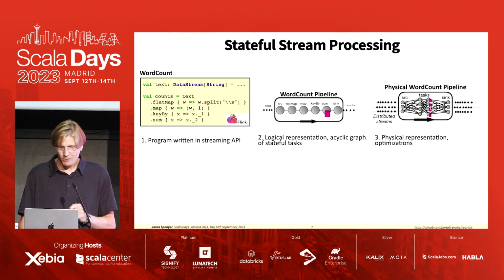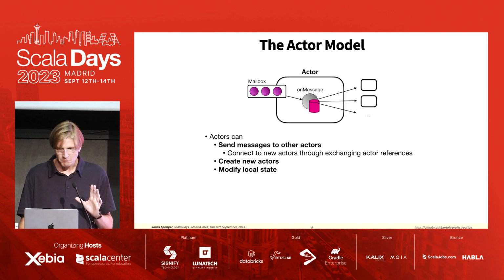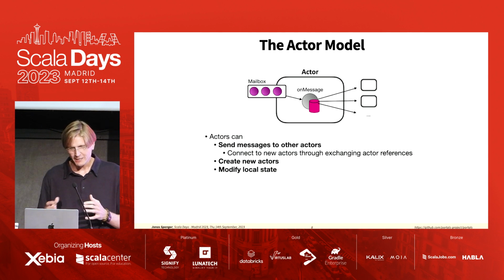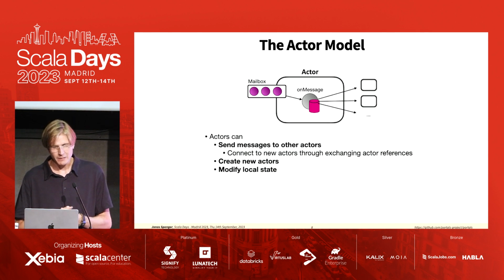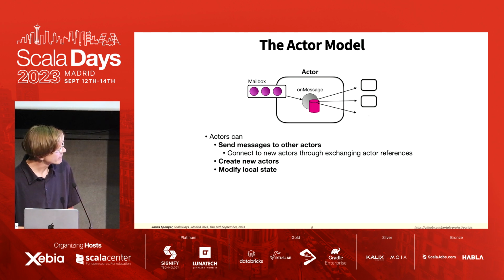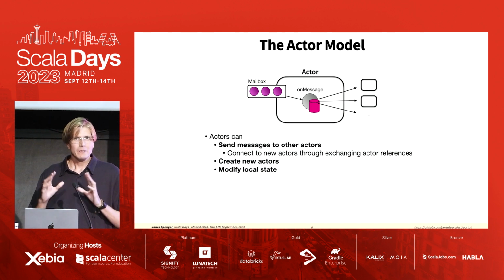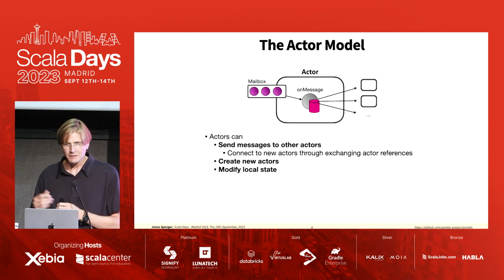The actor model, on the other hand, is very different. Okay, the actor model is incredibly dynamic, and this is just a quick overview of the actor model. An actor can do three things. An actor can send messages to other actors. Important to note is that an actor can actually send a message with a reference to itself to another actor.